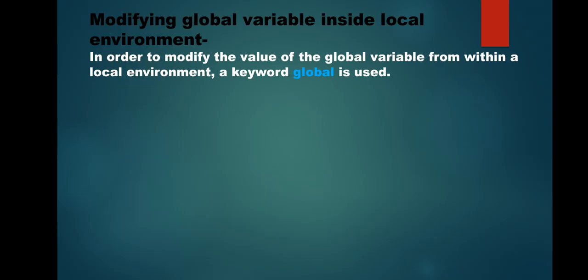Now let's suppose I want to modify the global variable inside the function without creating a local variable. Till now what was happening? The moment you modified the value of the global variable inside a function, it was actually creating a local variable. Now if I do not want to create a local variable inside the function with the same name as the global variable, we are going to use the keyword global.